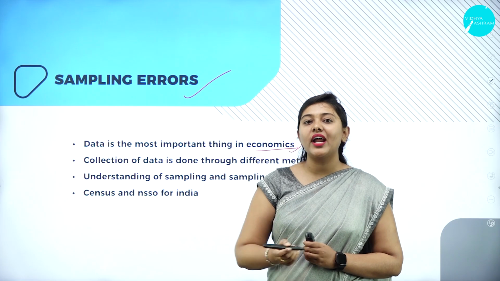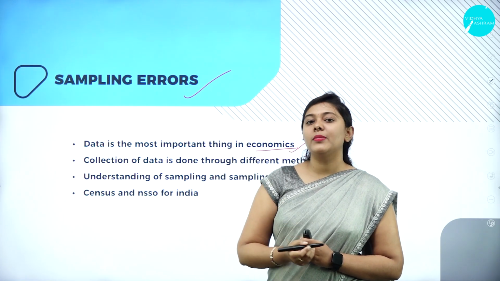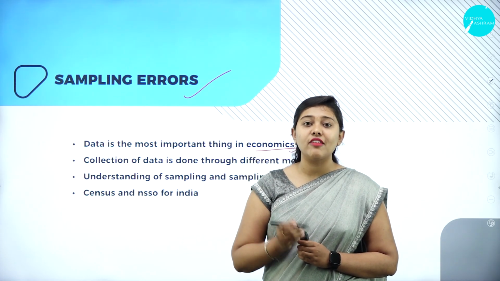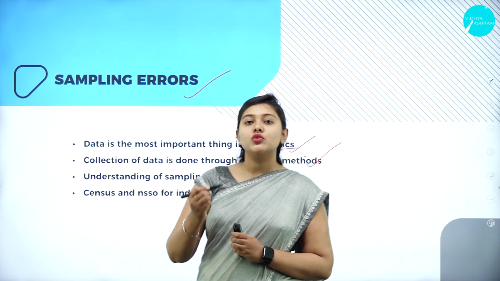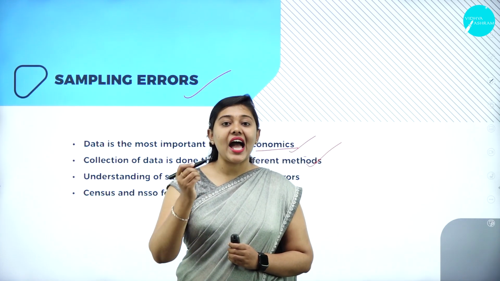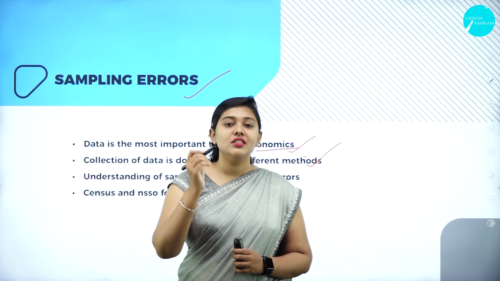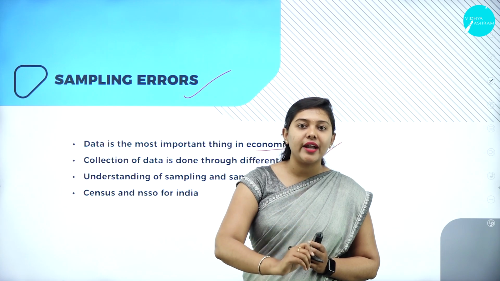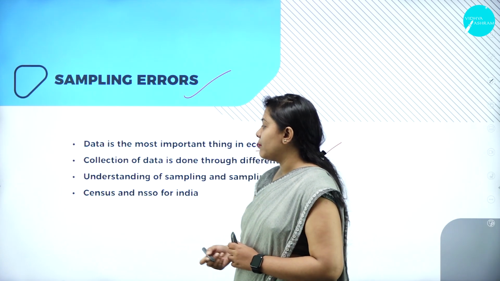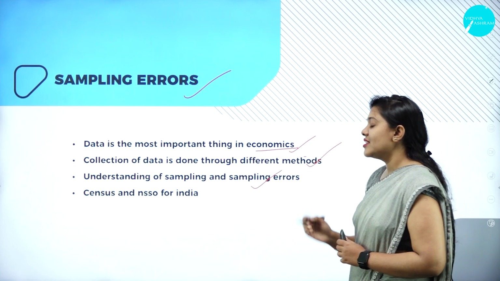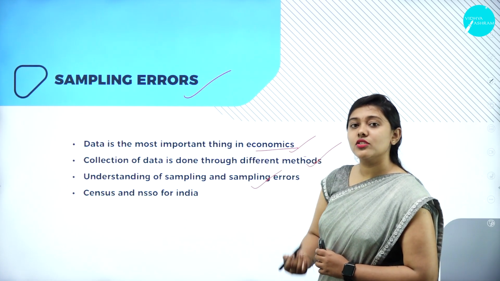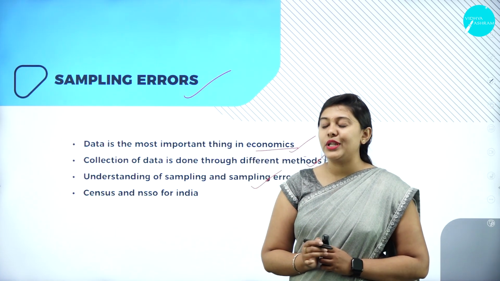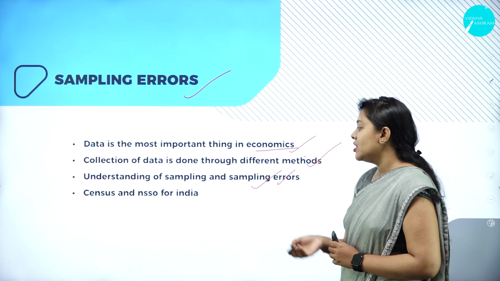When it comes to non-random sampling, it is non-probability sampling. In non-random sampling, each and every member of the population doesn't have an equal chance of being selected. Based on the purpose, quota and the convenience of the researcher, the sample will be selected. So that is random sampling and non-random sampling. We have already understood what sampling is and the different techniques of collecting a sample, non-random and random, and we have discussed sampling error.